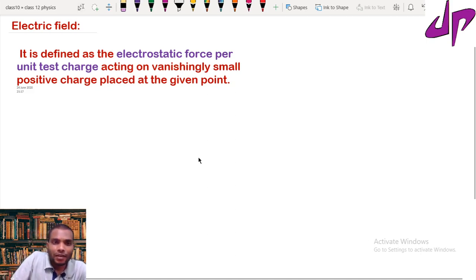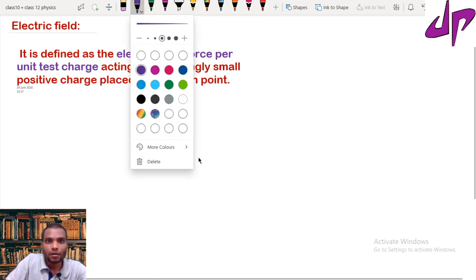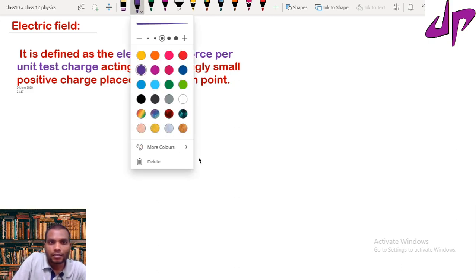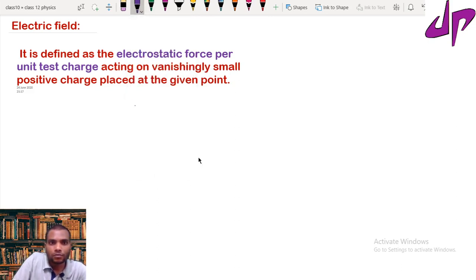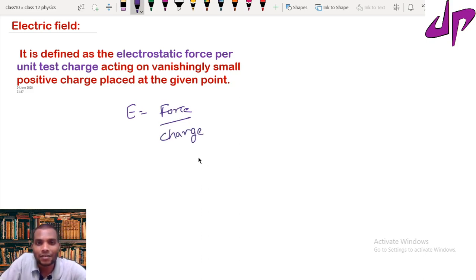So electric field E equal to force per charge. So this is the formula for electric field. So this is the force. Which force? We are still not talking about only Coulomb force, per charge.